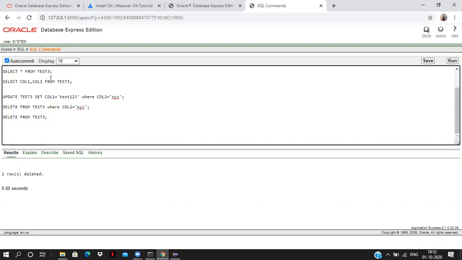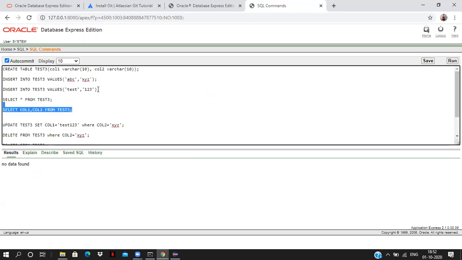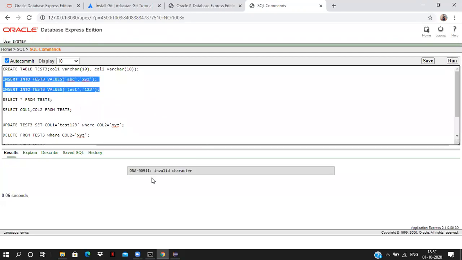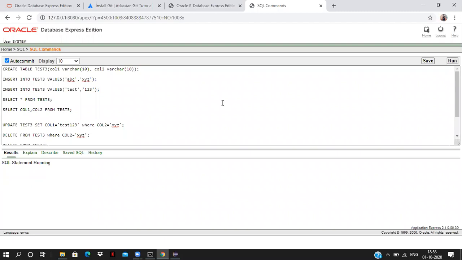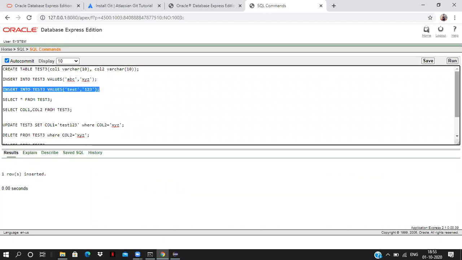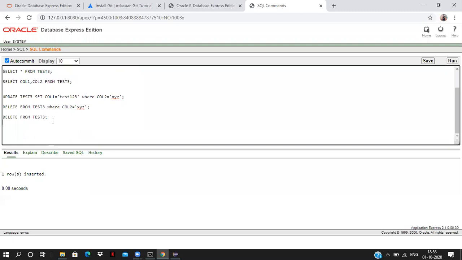Now if you go and select all the records, it will give no data found in the table. If you want to delete the table and the data inside the table. Now if you want to run both queries, you can run. Okay. You have to run one by one. Now I run the first command, one row is inserted. Now I'll run one more command. See, if you want to run all the commands at a time, we can't run.